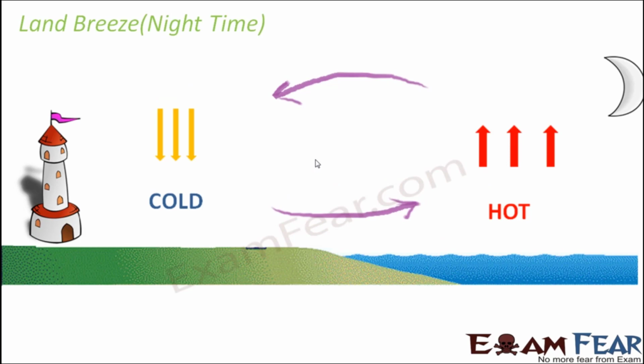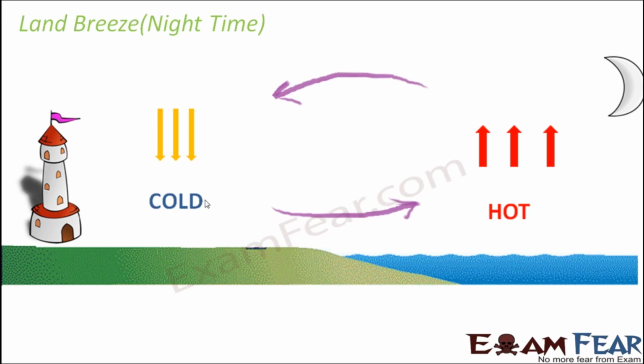So at night time, you see land breeze. That means at night time, land gets colder quickly than the sea. Right? So just the reverse cycle happens. Now since land becomes cold quickly, what happens? Comparatively, the sea becomes hotter. So if the sea is comparatively hotter, again the hot air rises up. So a low pressure area is created here. Therefore air moves from the high pressure area to the low pressure area. So again when air moves from this place, what happens here?